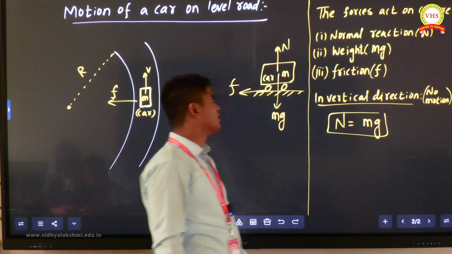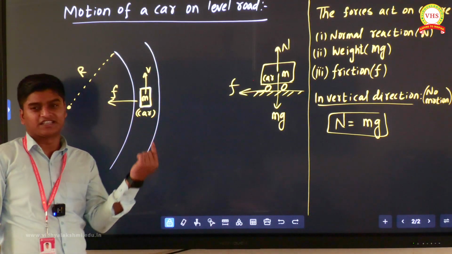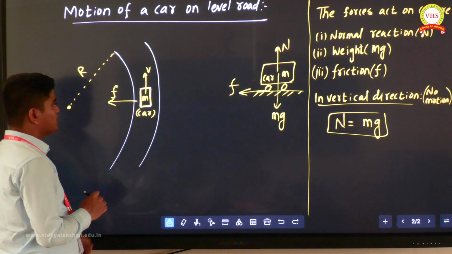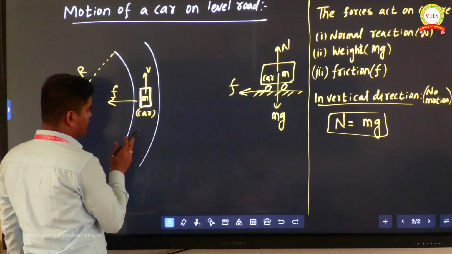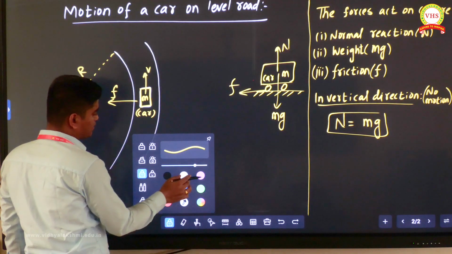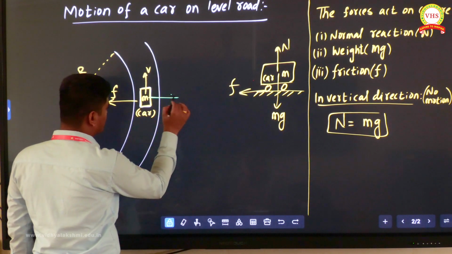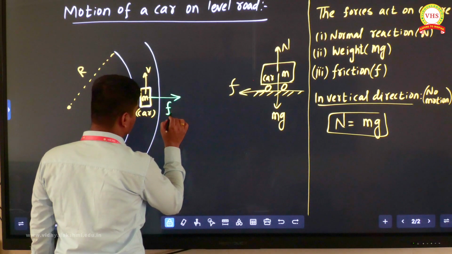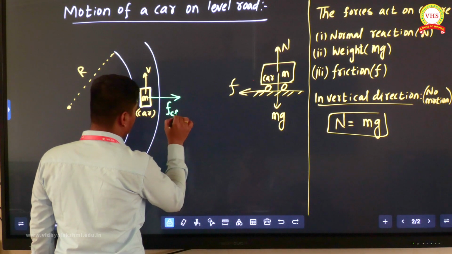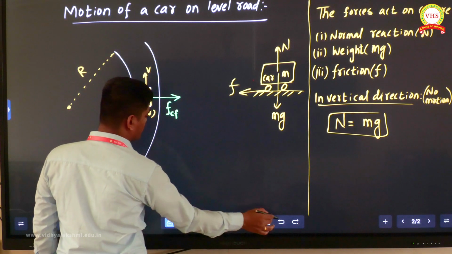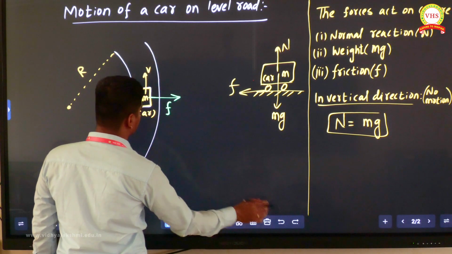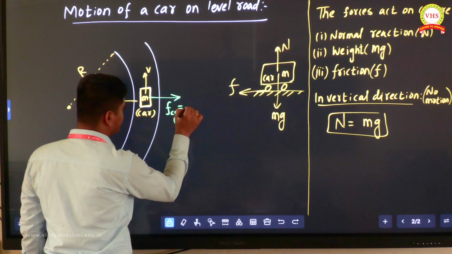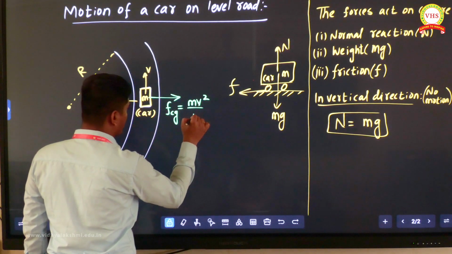But now listen. This friction is providing the necessary centripetal force. But one more thing I'll tell you here. On this car, when taking a circular turn, one force will be acting which is away from the center. Can you tell what this force is? This is basically the centrifugal force. This F is friction, and another force is acting away from the center, that is the centrifugal force, F_CG, which is nothing but mv square by r.